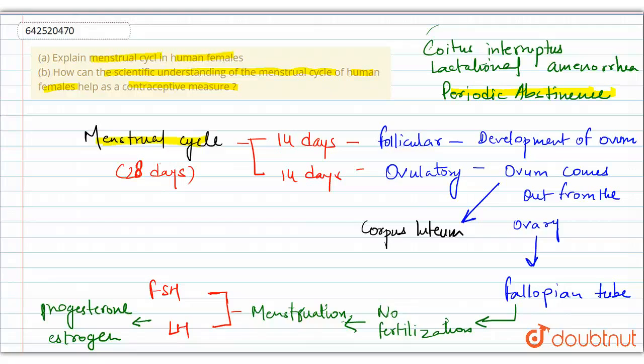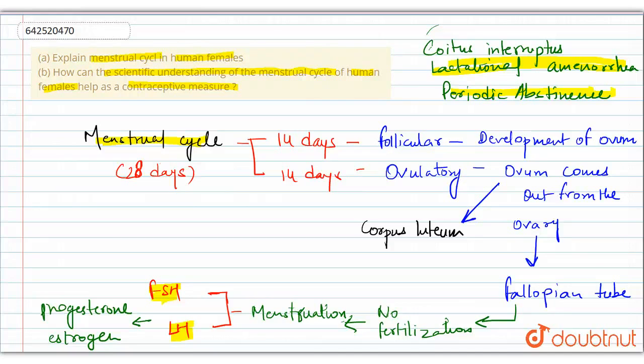As well as this, lactational amenorrhea is also related to the menstrual cycle, because lactational amenorrhea basically occurs after childbirth. When the child comes out from the woman's body, there is an intense lactational period of about 6 months in which the mother secretes milk. And amenorrhea basically means the absence of menstruation, because a higher amount of prolactin is present. This will lead to inhibition of secretion of gonadotropins, that is FSH and LH. So there will be no proper menstruation.